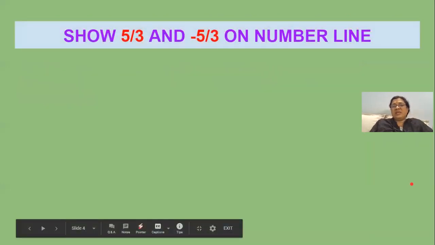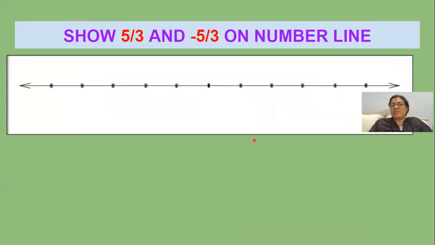Now let us see how to show the fraction. This is the rational number 5 by 3 and minus 5 by 3 on a number line. You know how to represent natural numbers, whole numbers, and integers on a number line, and all these you know. Now this is the fractional number. How to represent this fractional number on a number line? Let us see how we'll represent it.